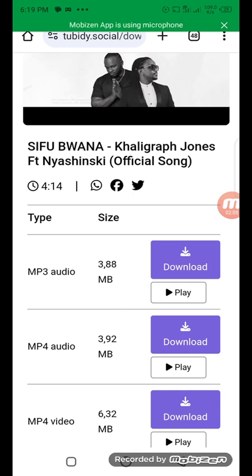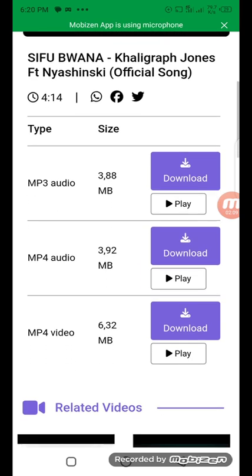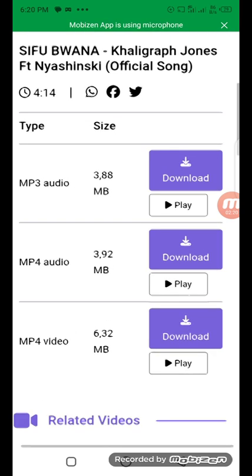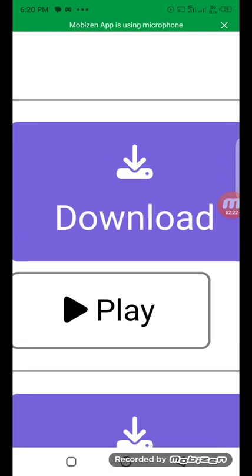Then we have the choices here: MP3, MP4 audio, MP4 video. So if you want to download a video, you just click on download where we have the video button. I want to download the audio, so zoom, then click download right here at the middle of that arrow pointing down, download.